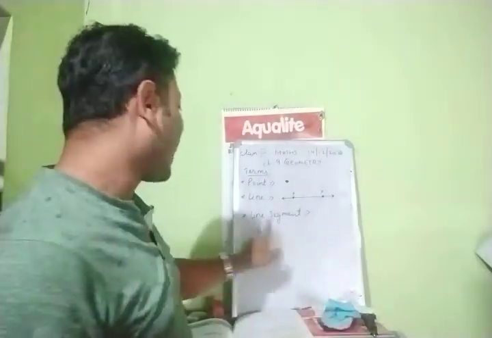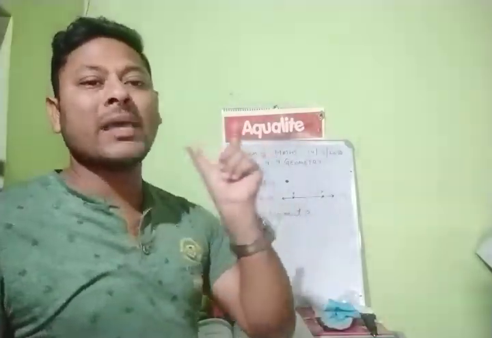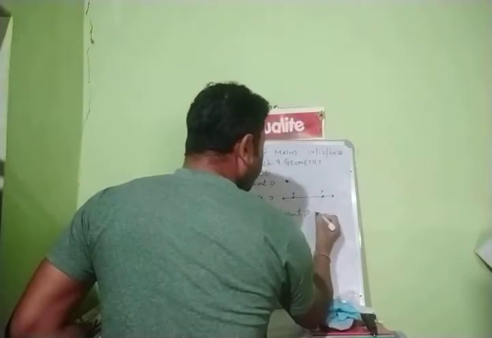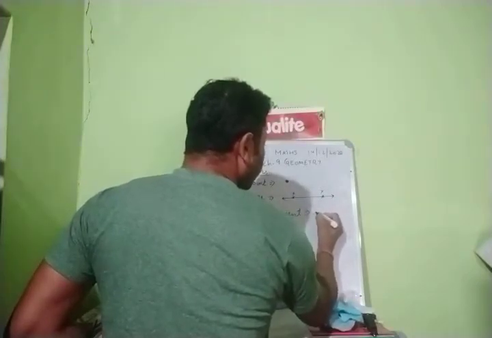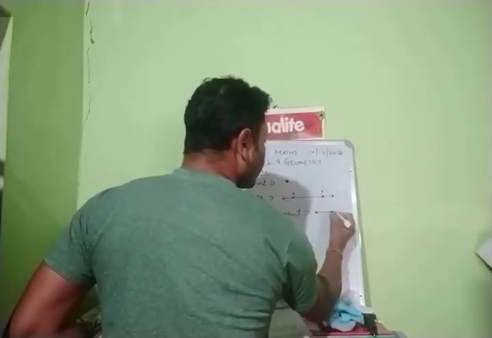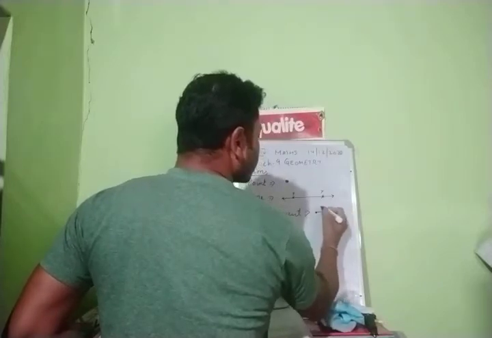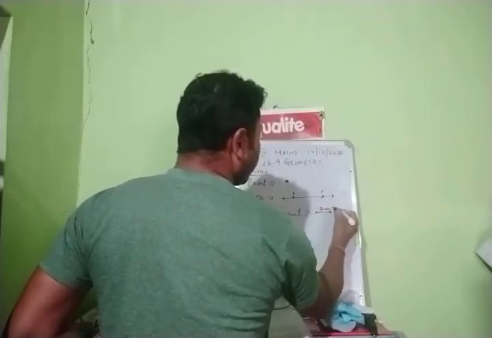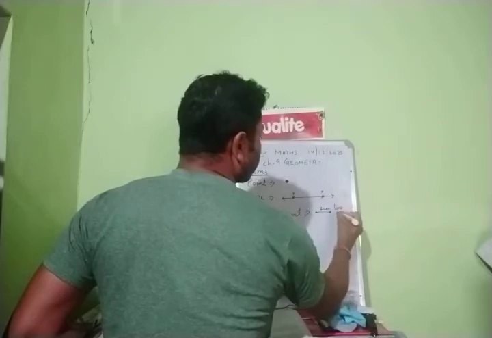But a line segment means one measurement will be given, like 2 centimeter. That means you start from this point and measure with your scale. 2 centimeter will end here. So here you write 2 centimeter line segment.